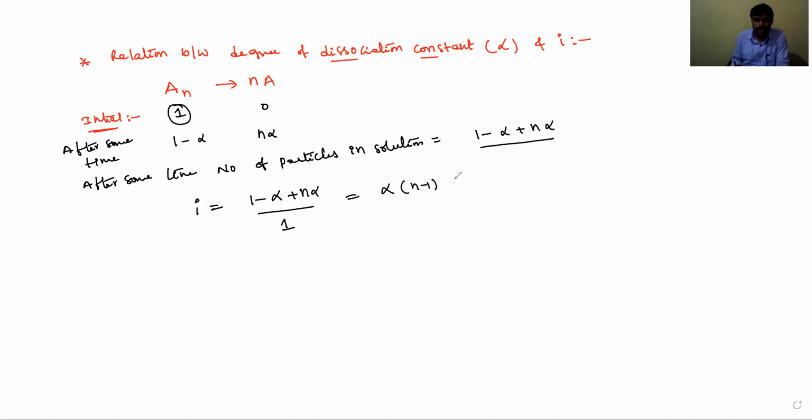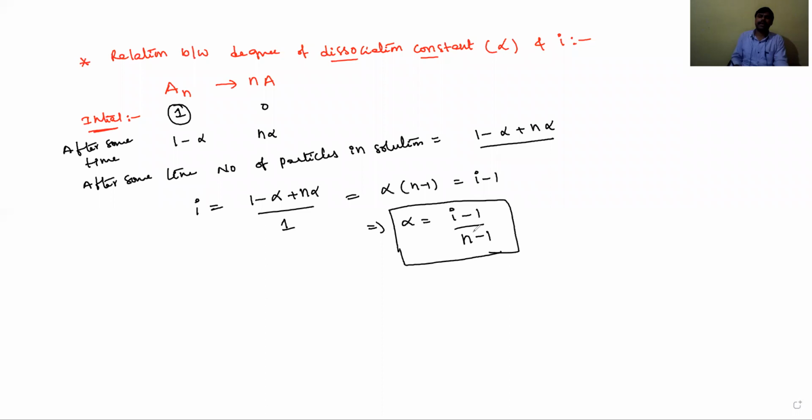This 1 goes to the left side, then i minus 1 will come. Then alpha is equal to i minus 1 by n minus 1. This is the relation between the degree of dissociation and the van't Hoff factor. Alpha is equal to i minus 1 by n minus 1.